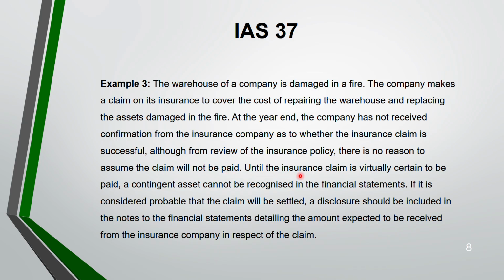So in this case, see what is your insurance claim? Please understand the nature of the item, whether it's a provision, contingent asset or contingent liability. This is something that you have to receive, the insurance claim. So it's an asset for you. So it's about a contingent asset. Until you are virtually certain that you are going to receive the insurance claim, you can't recognize a contingent asset in the statement of financial position.